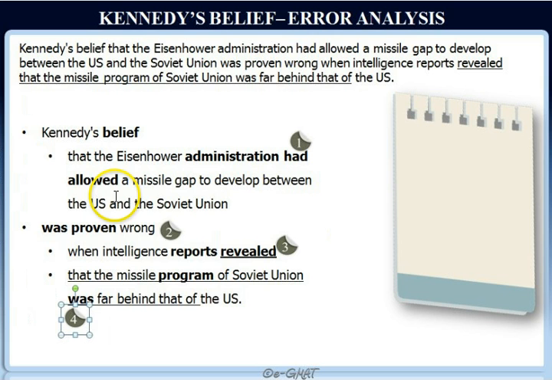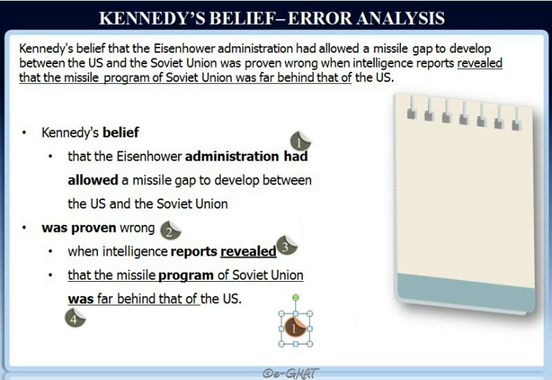Now clearly from the logic of the sentence, Kennedy's belief was proven wrong. So whatever is that belief, that can be expressed using the earlier tense. That is, it can be expressed using past perfect tense, and that's what has been done here, had allowed.